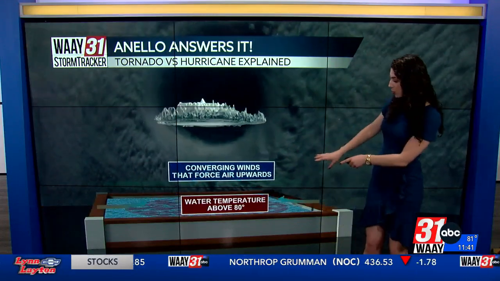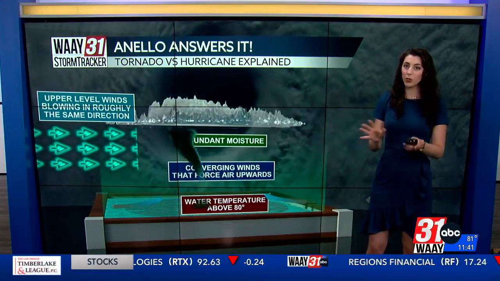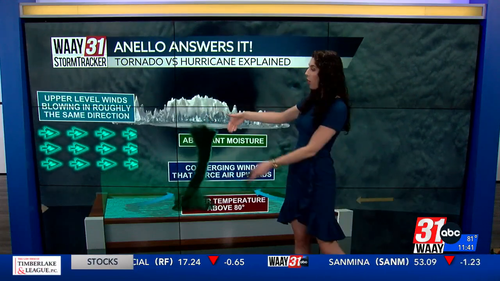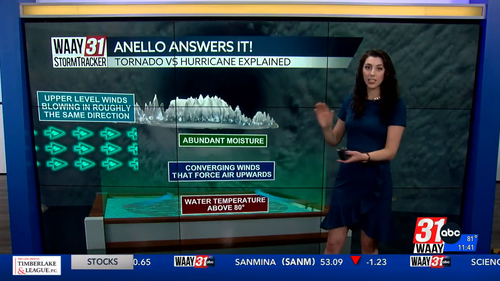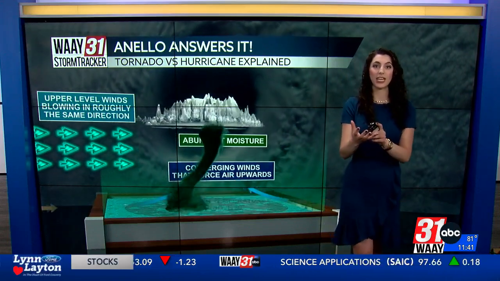All right, now let's jump over close to the equator, which is where all hurricanes form in the water. Now for a hurricane, we need air temperature to be above 80 degrees, and we need air to come in from either side and push up high into the sky. This gives us plenty of water and moisture in the air. Now in tornadoes, we had air going in different directions, but for hurricanes, they're more fragile, and we need air to go all in the same direction. This forces that abundant moisture and air pushing in from the sides to spin, and that is what gives us our hurricanes.